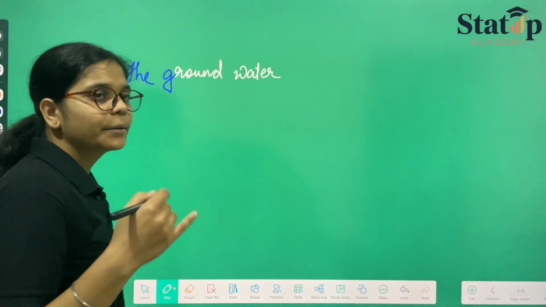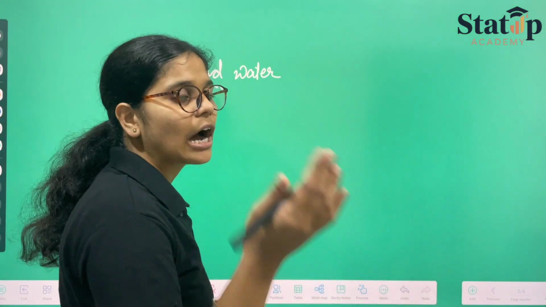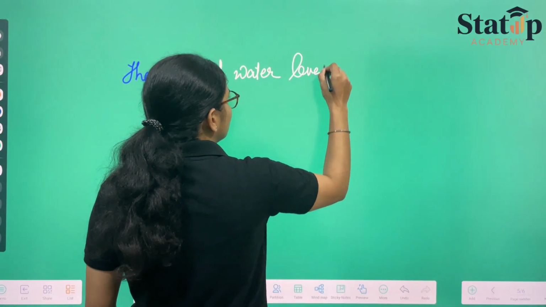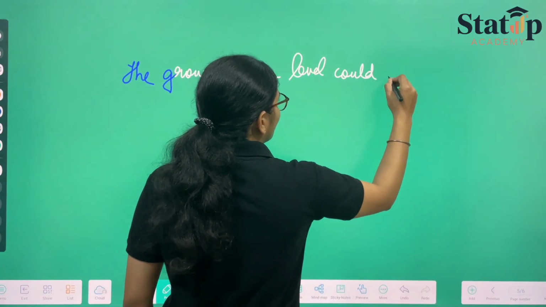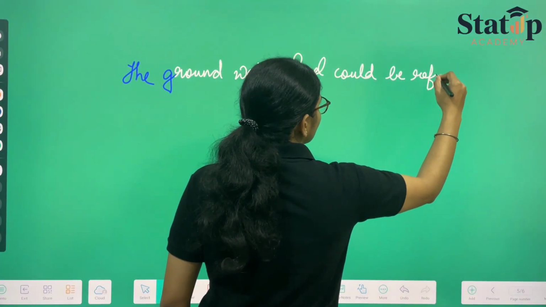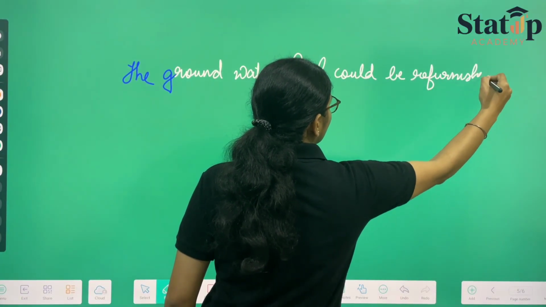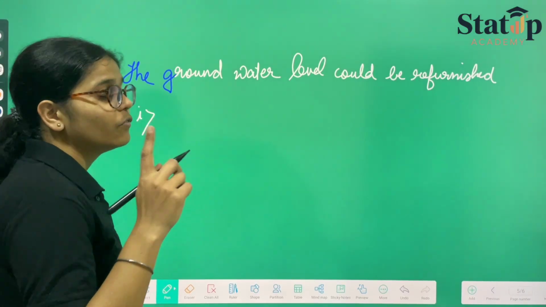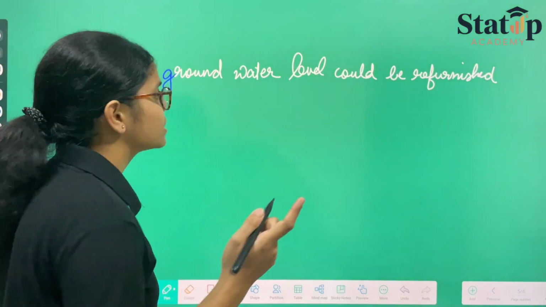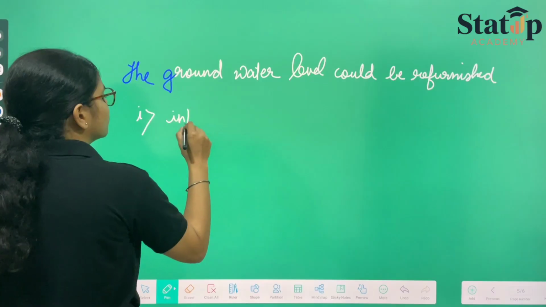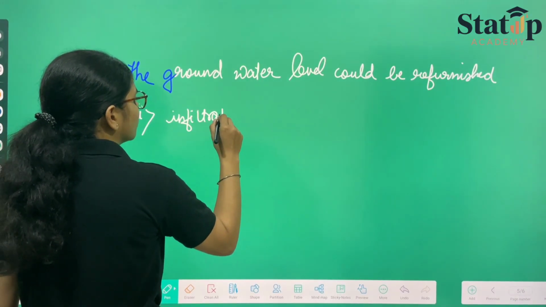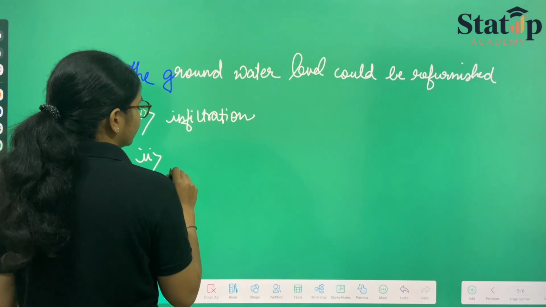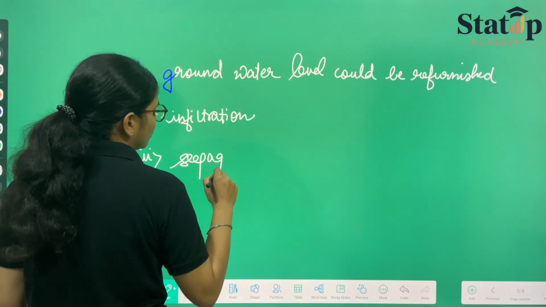The groundwater basically has one feature: how can we refill the groundwater? The groundwater level could be replenished. How could we replenish it? There were various processes. When we studied the water cycle, there was infiltration, then another one, that was seepage.